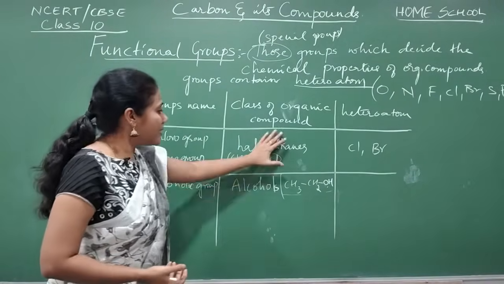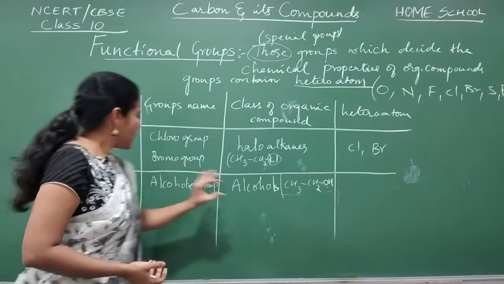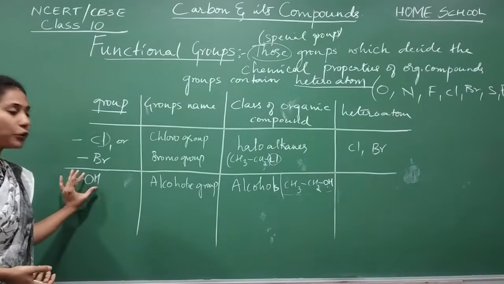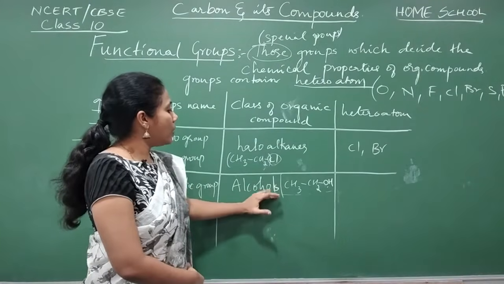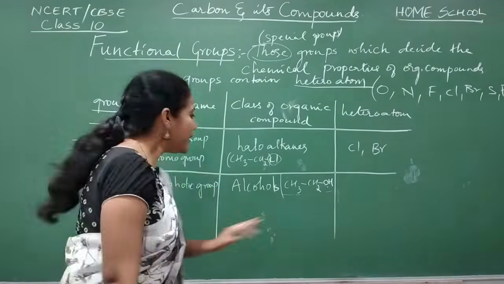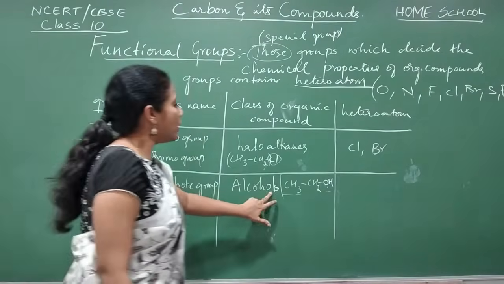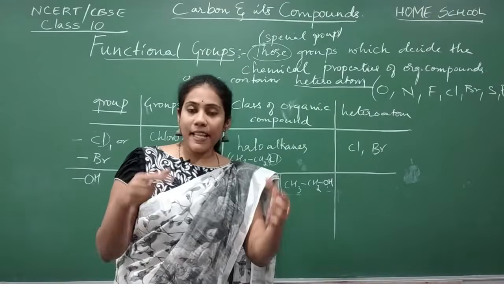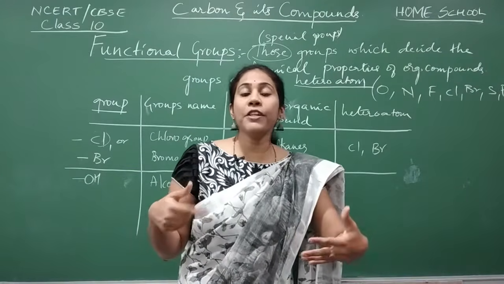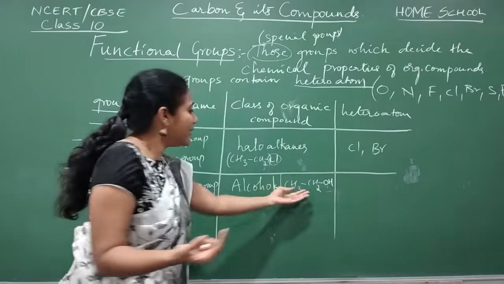So this is about alcohols. Remember guys, whenever an OH group is there, those organic compounds are called alcohols. Now can you tell me, in the case of alcohols, which is the heteroatom? That means except carbon and hydrogen, which is the new element that you are finding in alcohols?